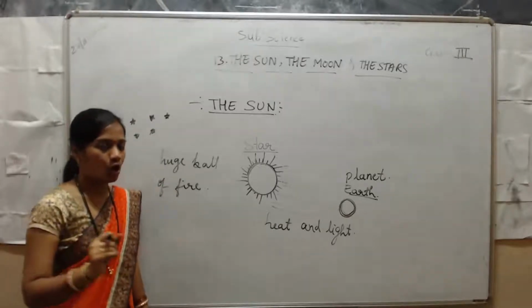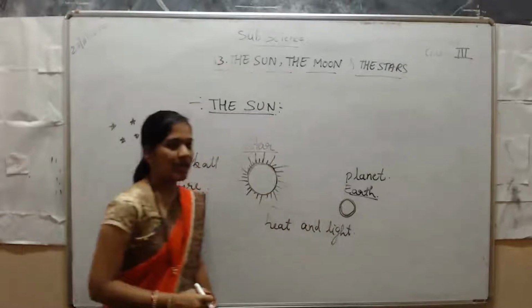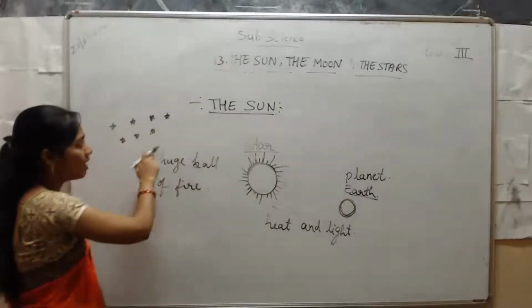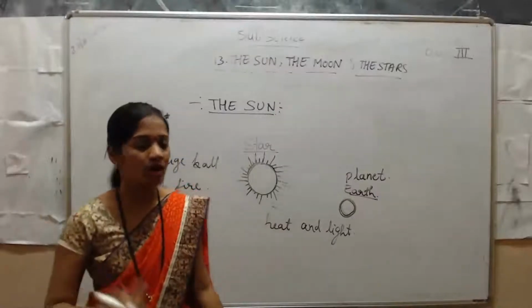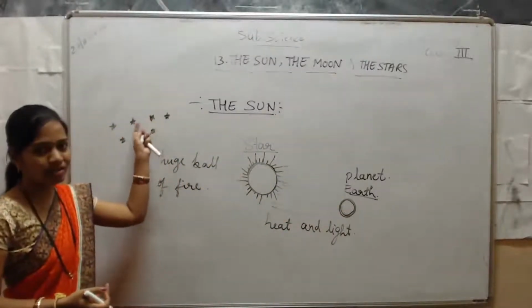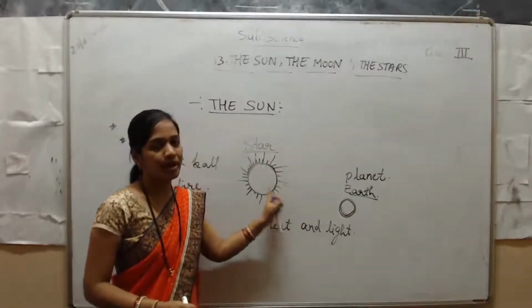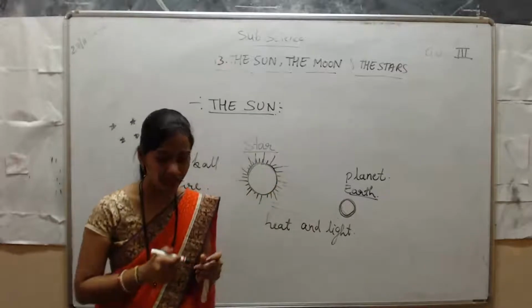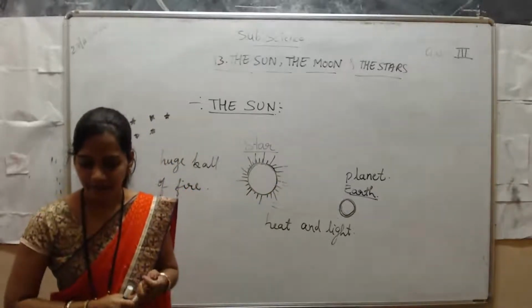Why? Because the sun is near to the earth, whereas the other stars are very big, but they are very far from the earth. That's why from the earth we see other stars as very small, but the sun is nearest, so it looks a little bigger. Other stars are very far away.